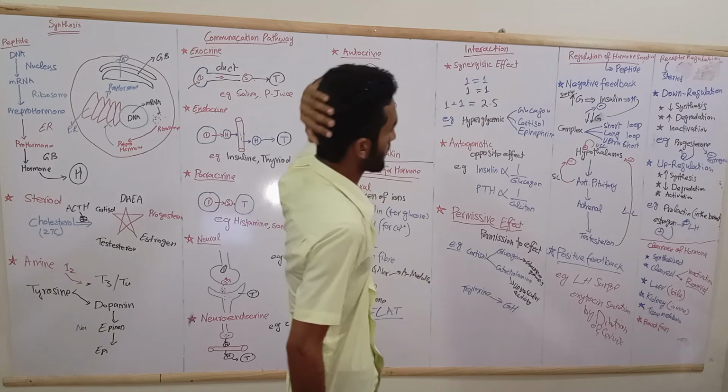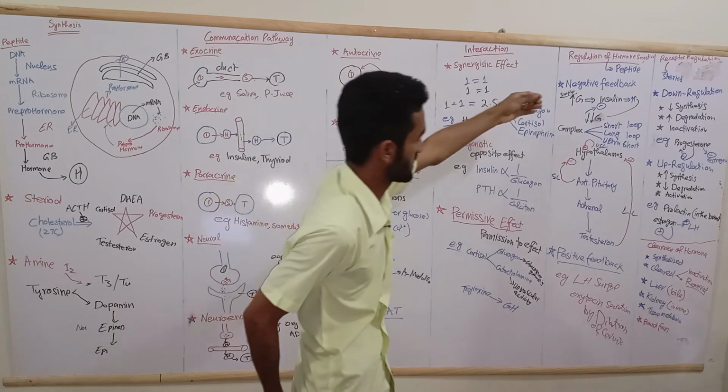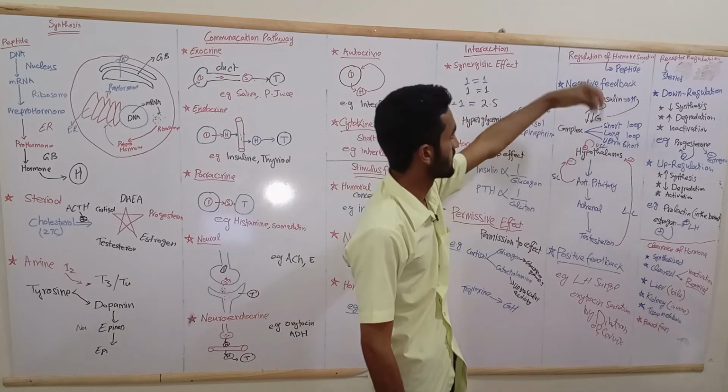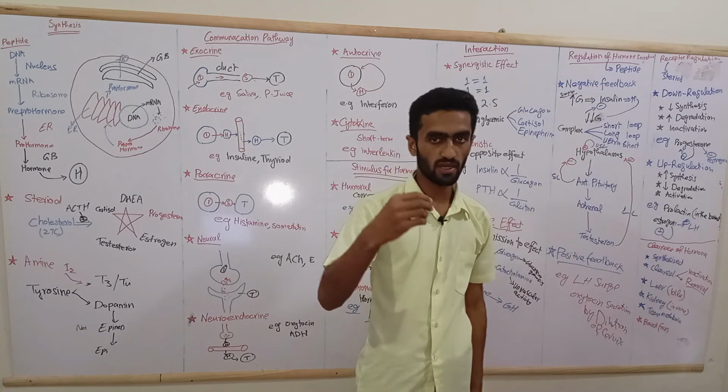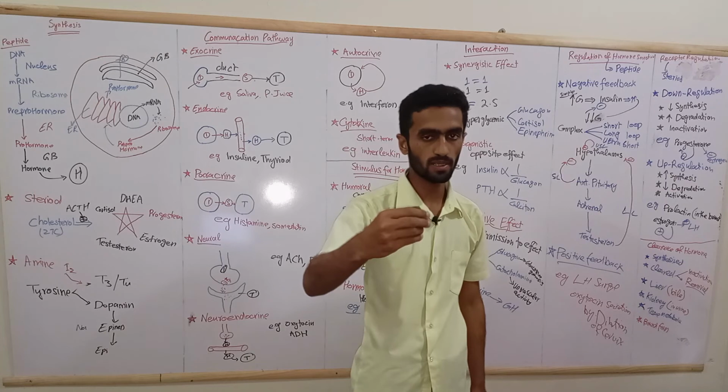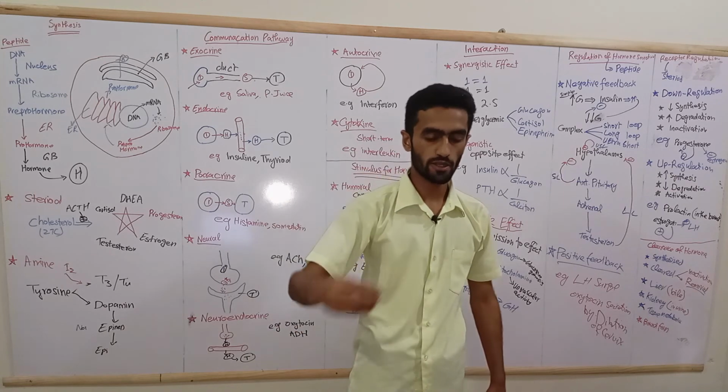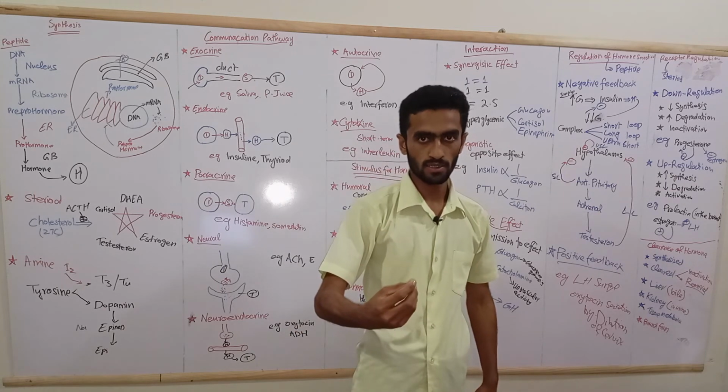So let's come to the regulation of hormone secretion. Regulation of secretion applies to peptide hormones, because steroid hormones are not stored.